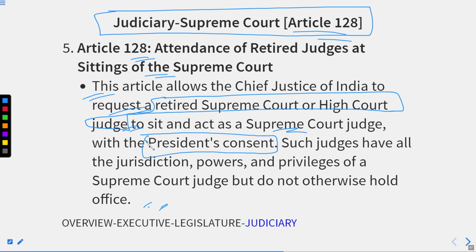This condition has been described in Article 128. The person appointed to act as a judge of the Supreme Court will have the jurisdiction, powers, and privileges of a Supreme Court judge, but does not otherwise hold office. Got it?